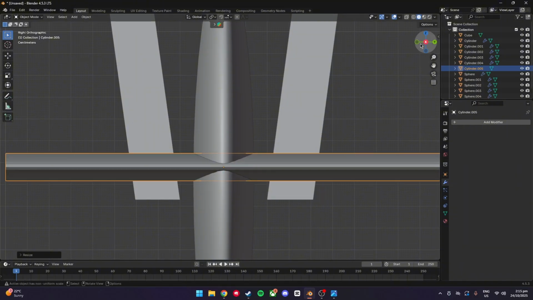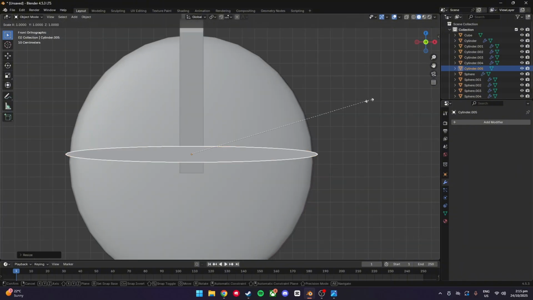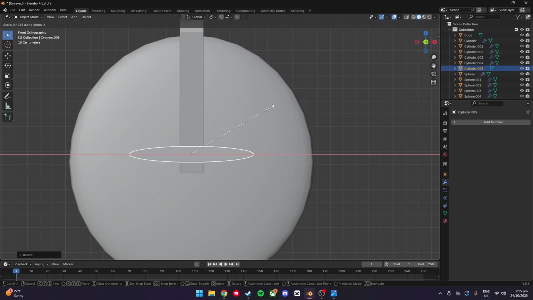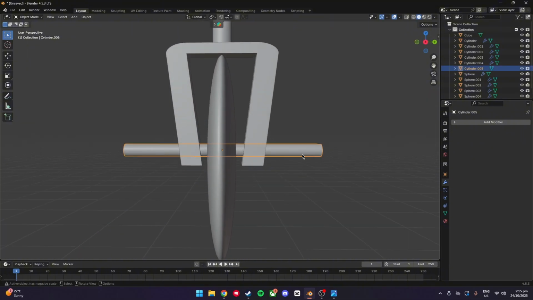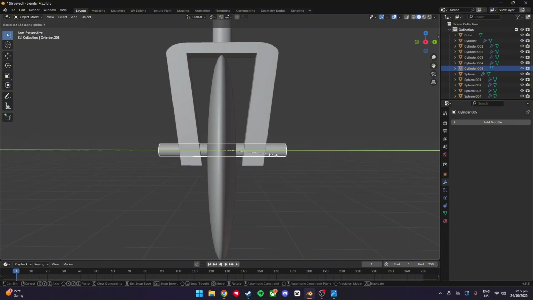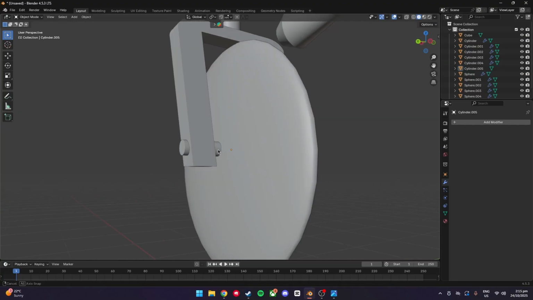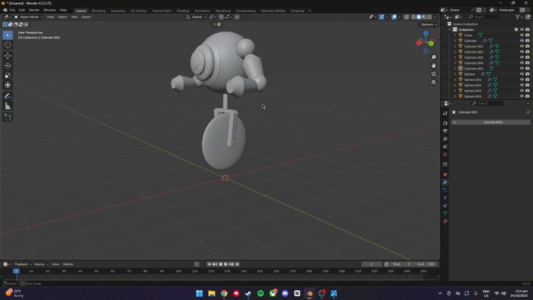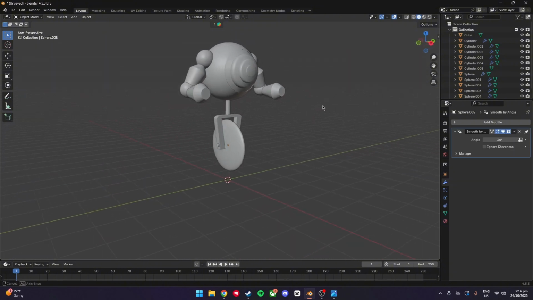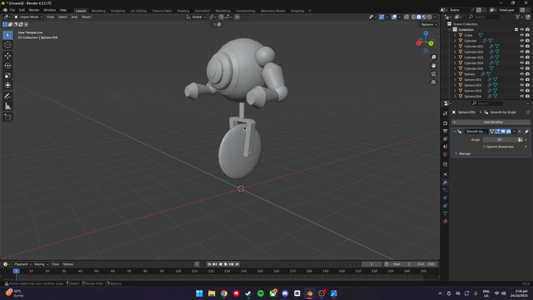And again, just scale these things to whatever you think looks right. There is no right or wrong with modeling, really. Sweet. No, obviously that is too long. And now you've got a wheel that is encased in a bearing. That looks really good. So once your robot's looking like this, now we're going to make the little spokes